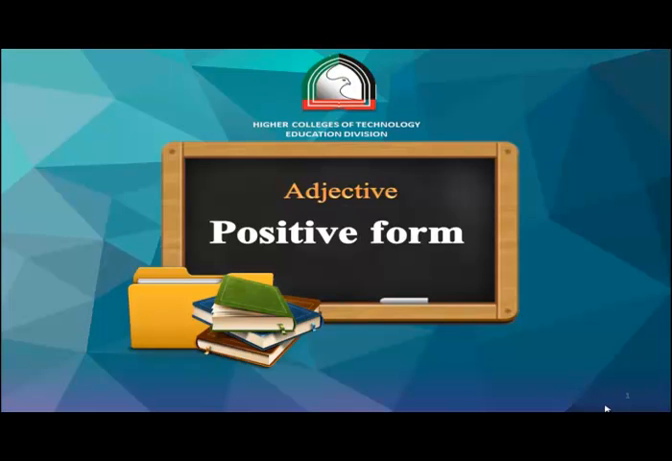An adjective can exist in three forms: positive, comparative, and superlative. The positive form is the base form of the adjective. The comparative form expresses a higher degree of some quality. The superlative form expresses the highest degree.